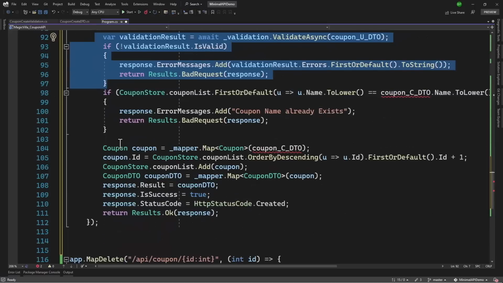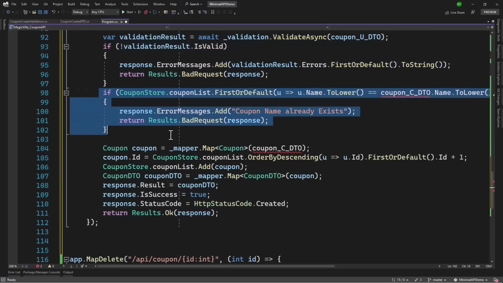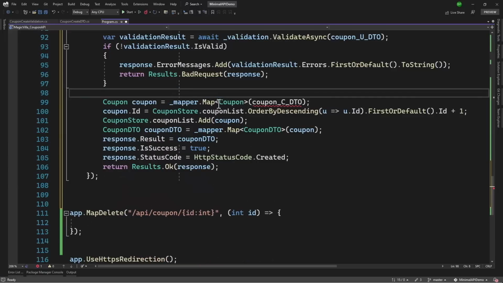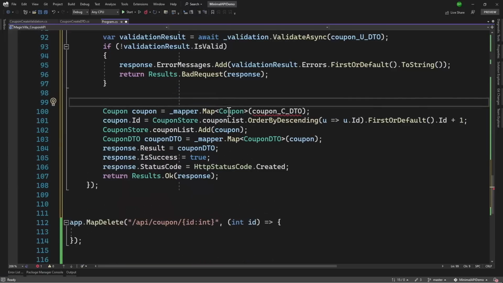That looks good. Let me scroll down. We have the logic for if coupon already exists. We will have to tweak that when we are updating to make sure we don't get the ID that we are already updating. But I will skip that for now. You can add some more validations here if you want, but I will keep things super simple.